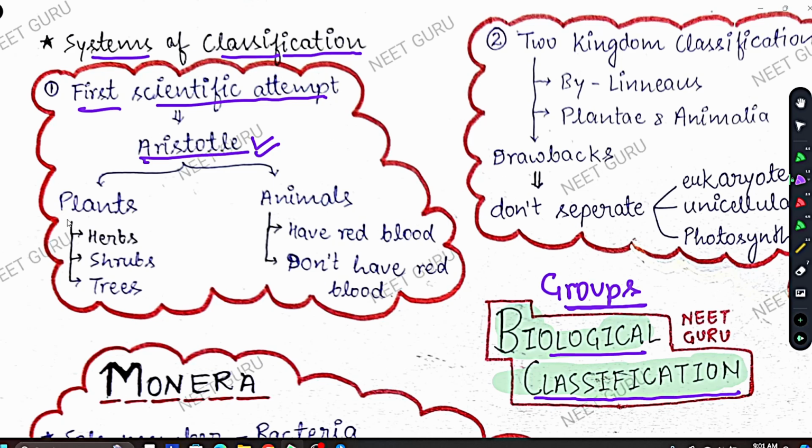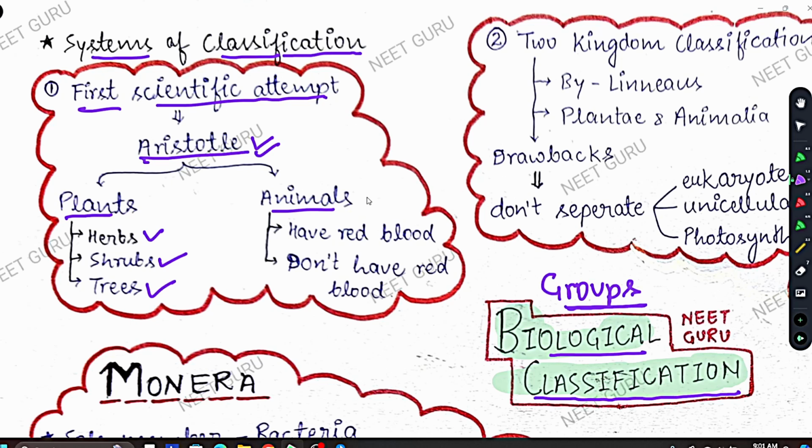Now Aristotle divided plants and animals. He divided plants into three categories: herbs, which are the smallest types of plant, then shrubs, and then trees, which are the largest. Herbs, shrubs and trees. So you can say that this classification is based on height. Aristotle divided plants on the basis of their height and stem quality.